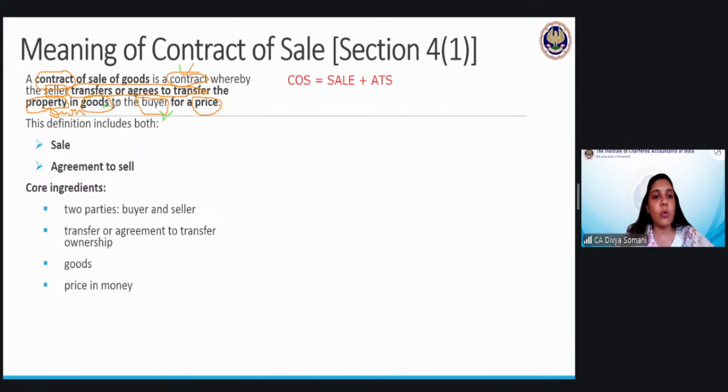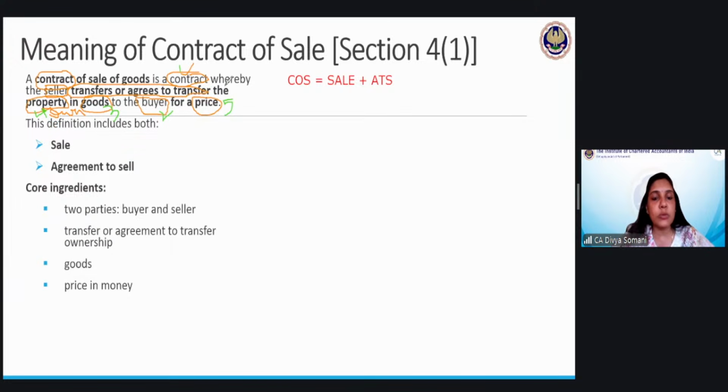Then it talks about goods. It talks about property in goods. So it is not just that you are transferring goods, you are transferring ownership of the goods. That is what is very important here. And you are transferring it not free, you are transferring it for a price. That is again very, very important.